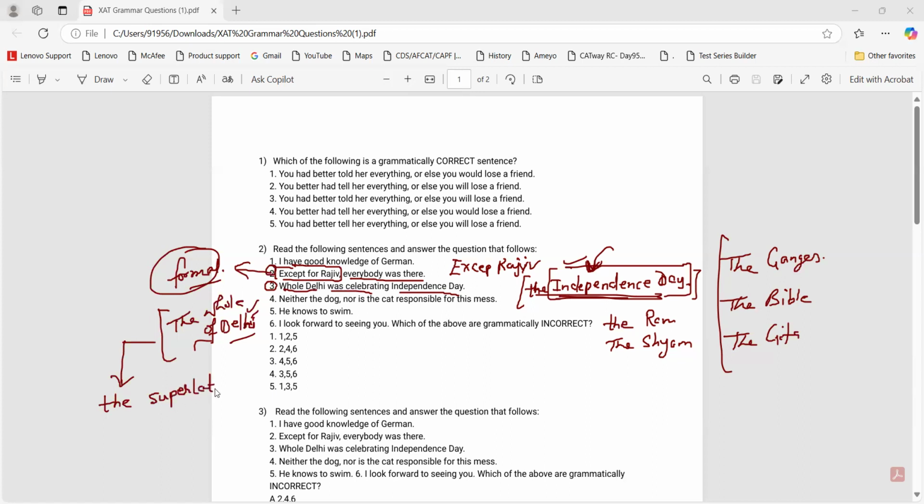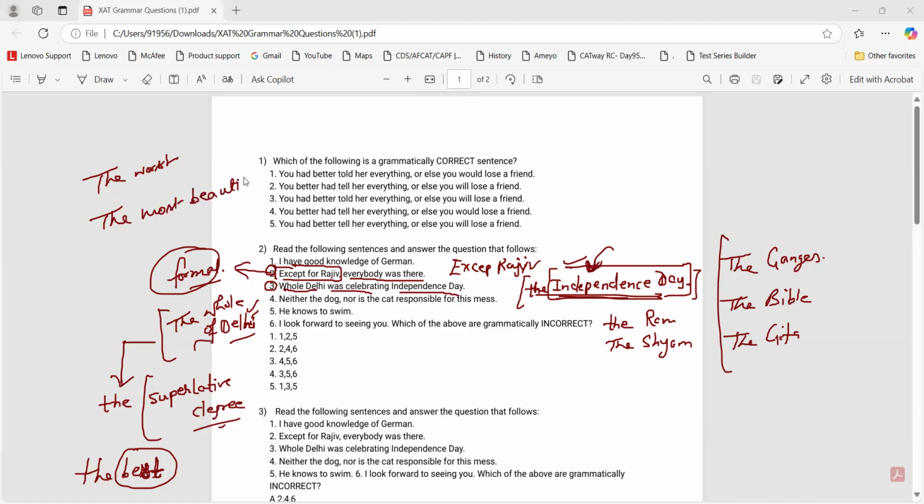Now, what is a superlative degree? Have you seen Superman? Superlative degree would be the best. The best is the most awesome person there is. The worst, the most beautiful. So we can use the for superlative degree.